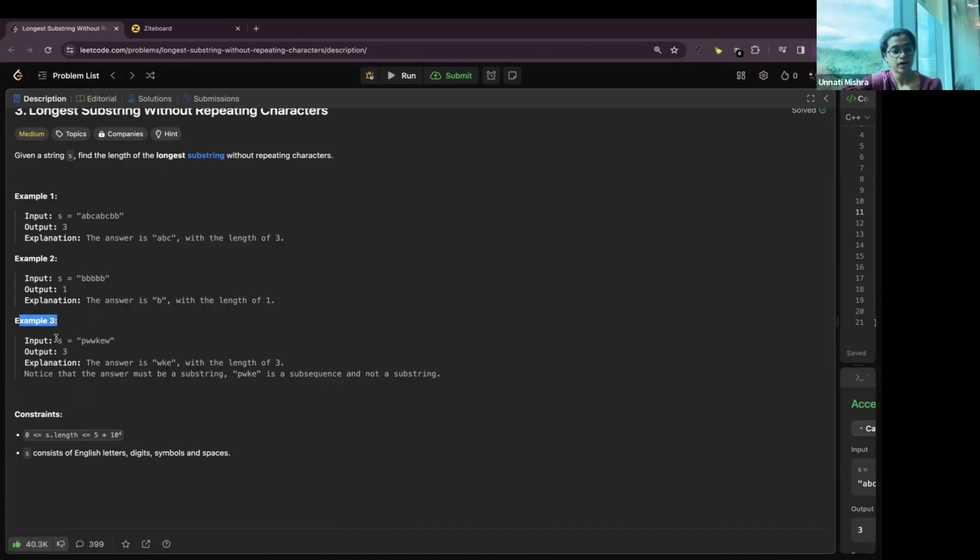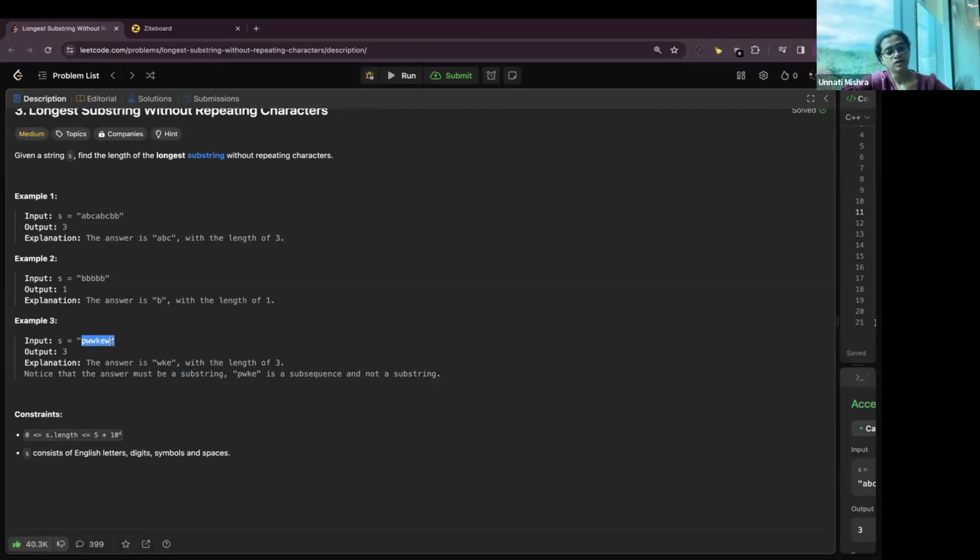In the third example, we have this string. The unique characters are W, K, E. So the answer is 3. Now we have one thing written here. Notice that the answer must be a substring and PWKE is a subsequence, not a substring.